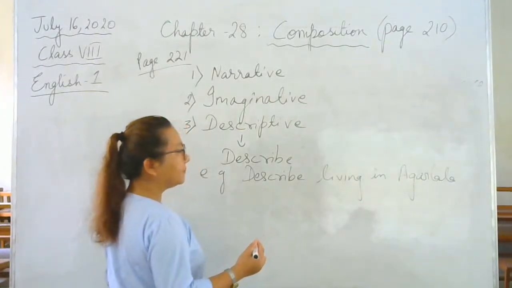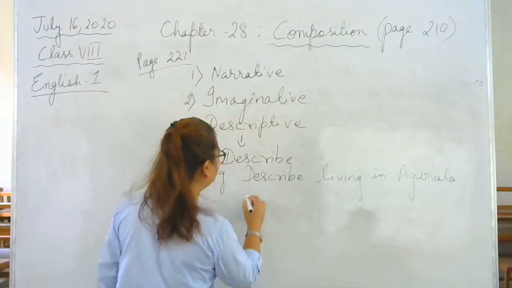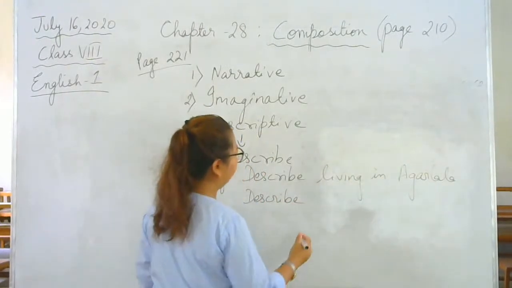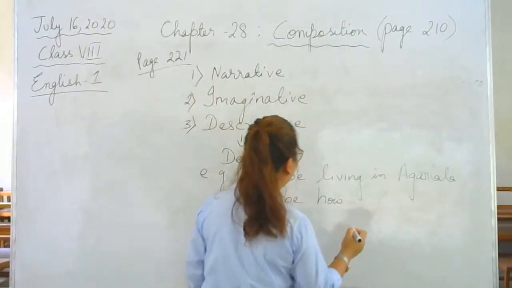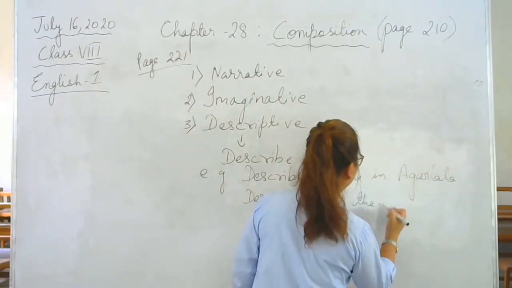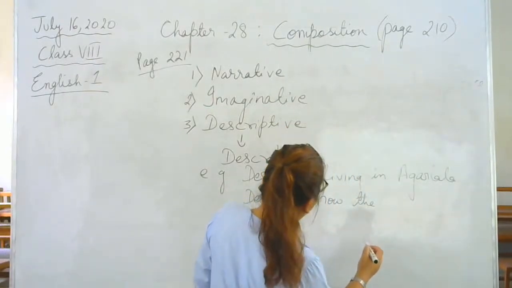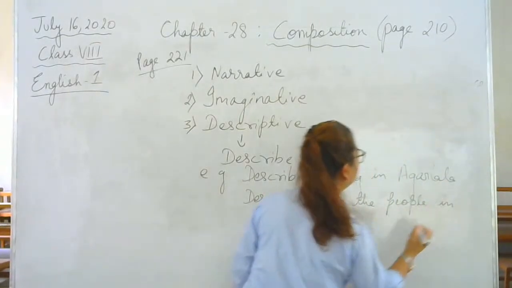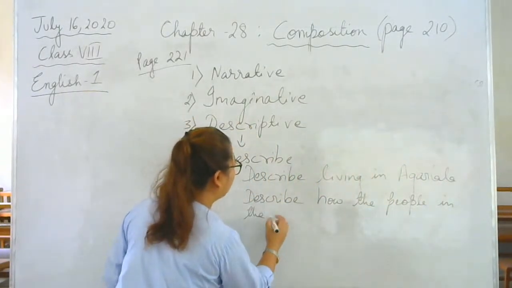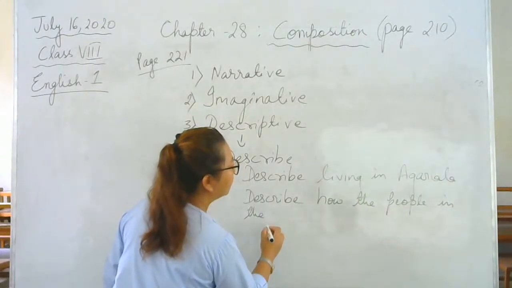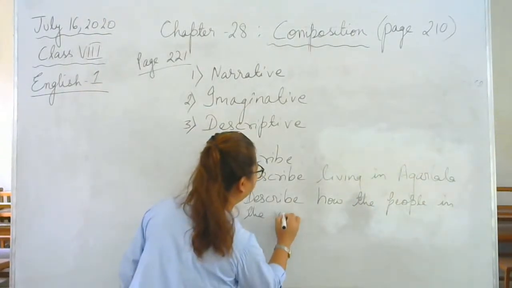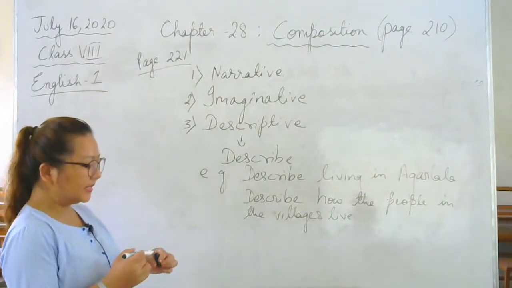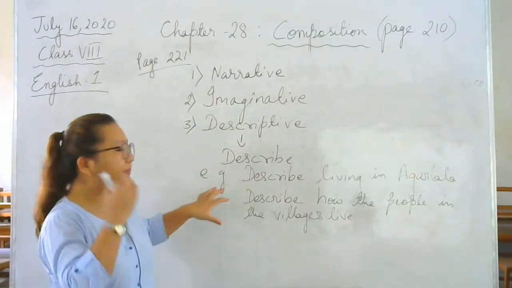Or describe how the people in the villages live. Okay, so these are a few examples of a descriptive composition.